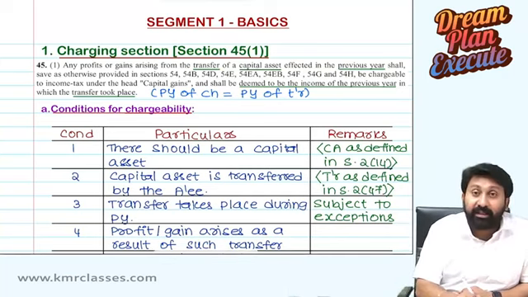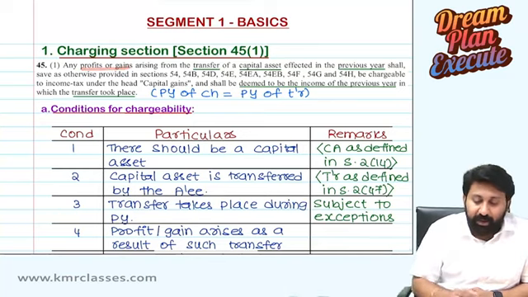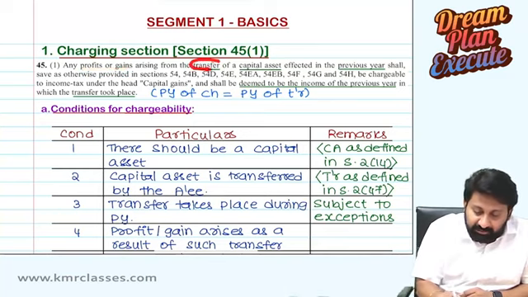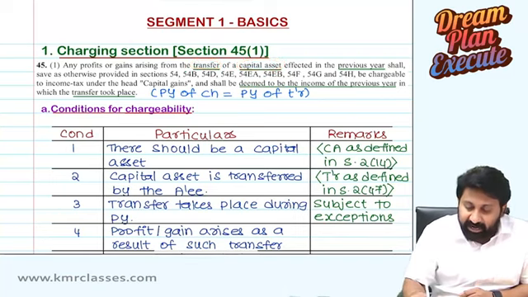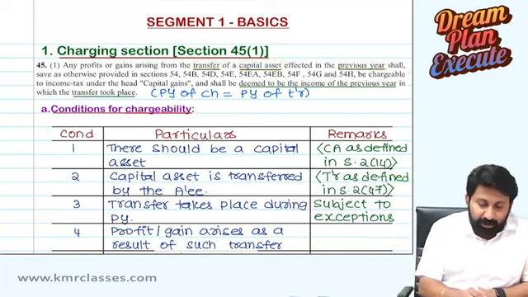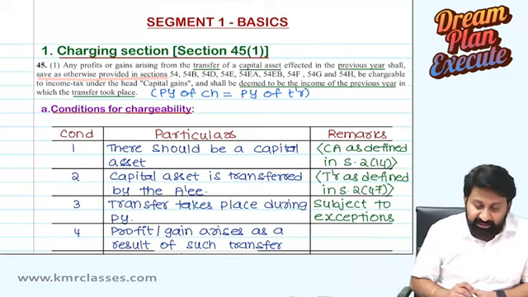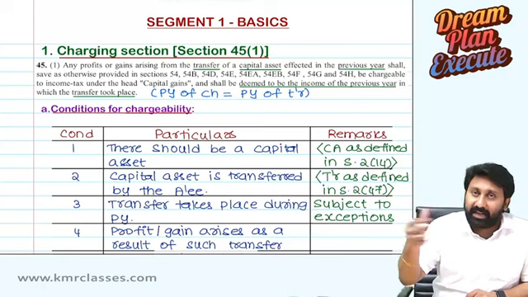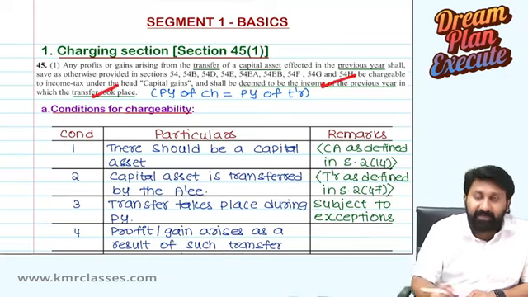Let me explain the line. Any profits or gains arising from the transfer of a capital asset effected in a previous year shall, save as otherwise provided in sections 54, 54B and so on, be chargeable to income tax under the head capital gains and shall be deemed to be the income of the previous year.